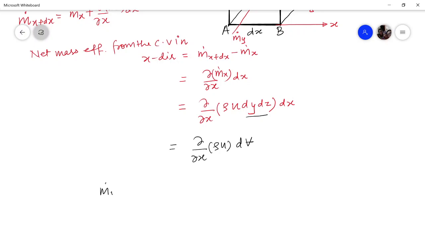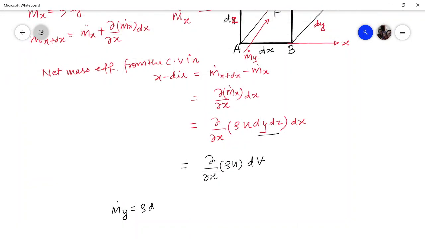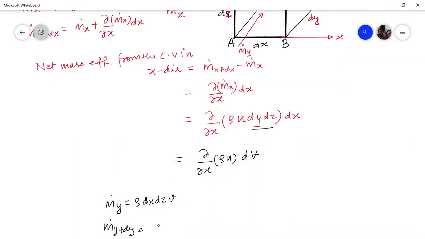This m dot y is going to be density times the area normal to the y direction, that is dx dz, and the velocity in this direction, which is v. So what is m dot y plus dy after a distance of dy? If this is m dot y, then in this direction this will be m dot y plus dy. So what will this be? This will be m dot y plus del m dot y by del y dy.